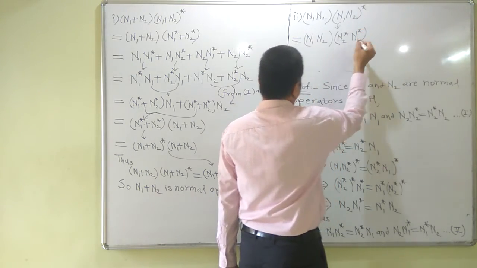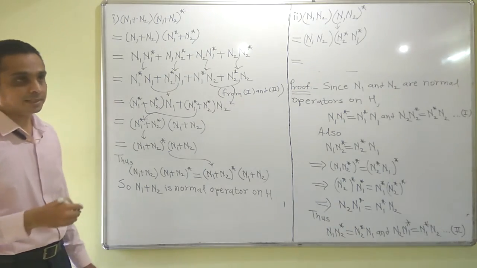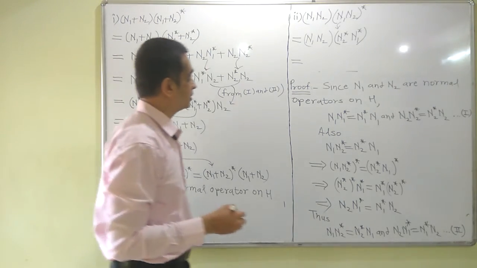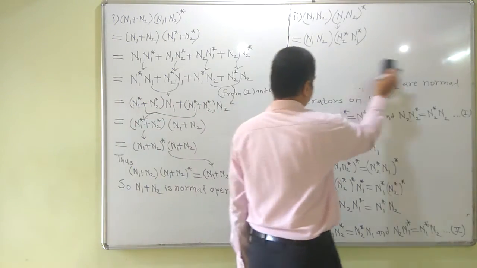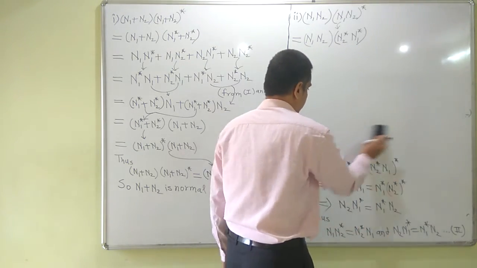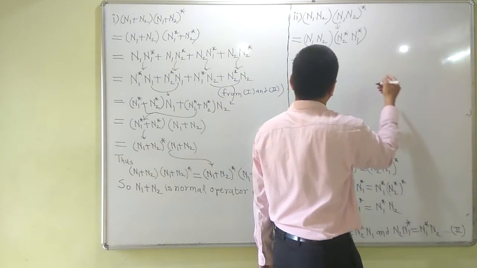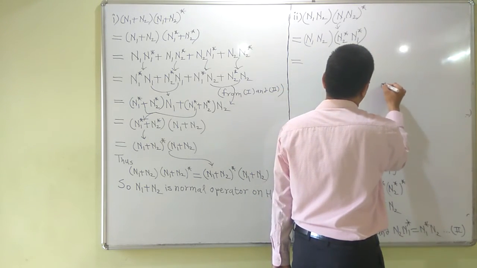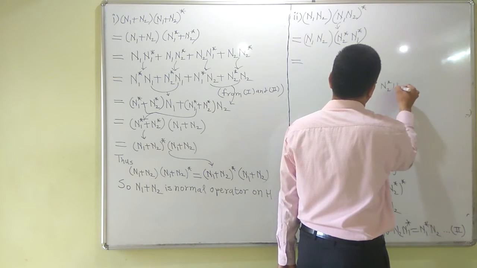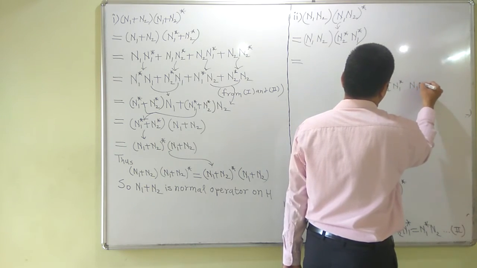Since composition is associative, we can adjust this as we want. I want it as n2 star n1 star and n1 n2.